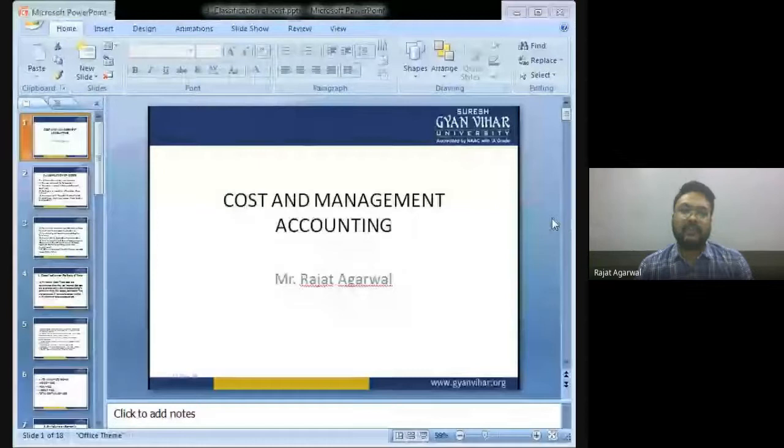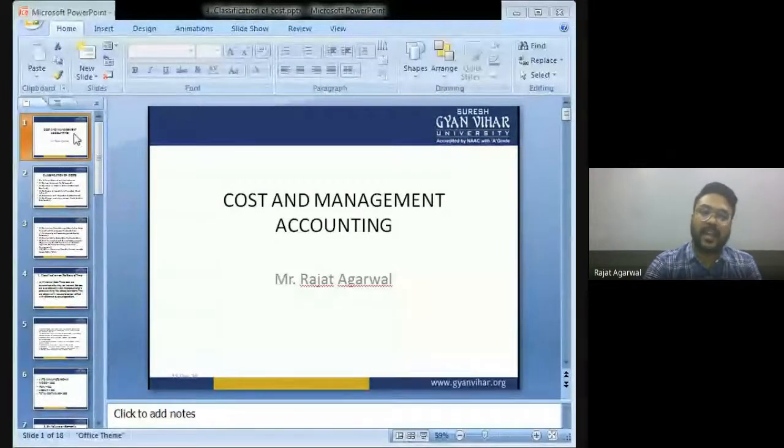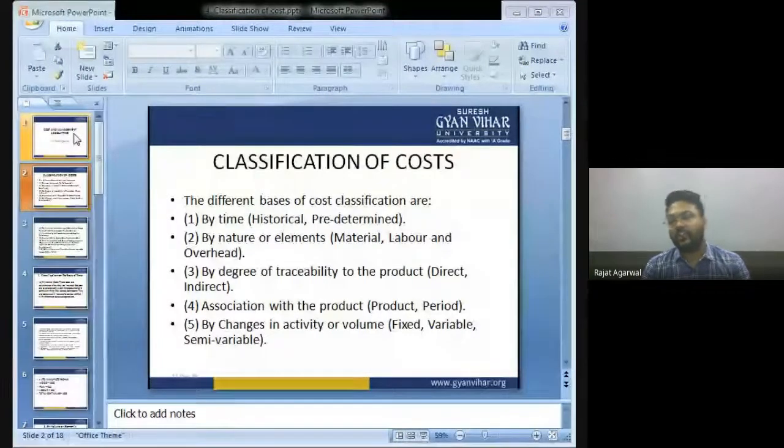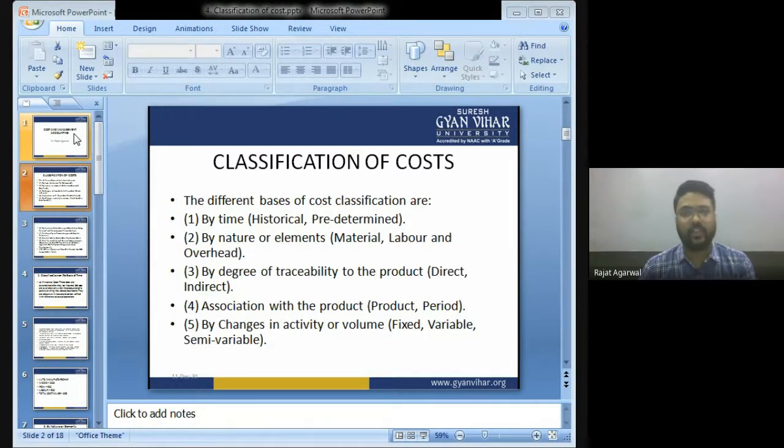So, बच्चों, today we are going to start a new topic that is classification of cost. In the last class, we have discussed about the objectives of cost accounting and importance of cost accounting. Now, today, I'm going to start with classification of cost. The different bases of cost classification are: number one, by type, historical and predetermined.